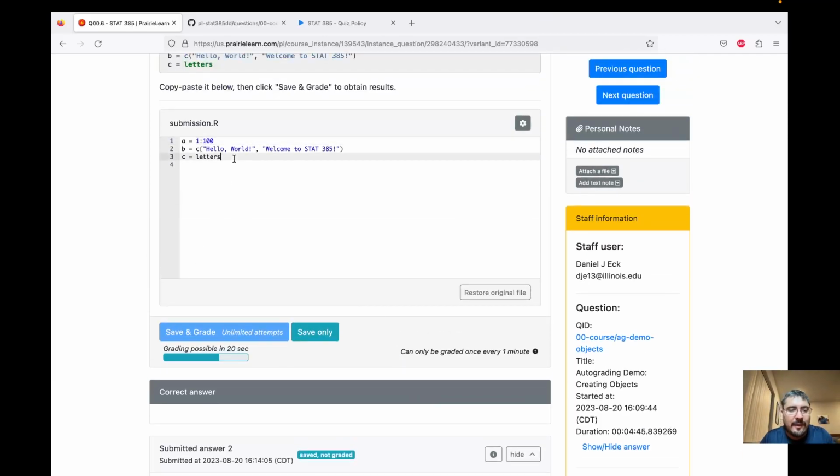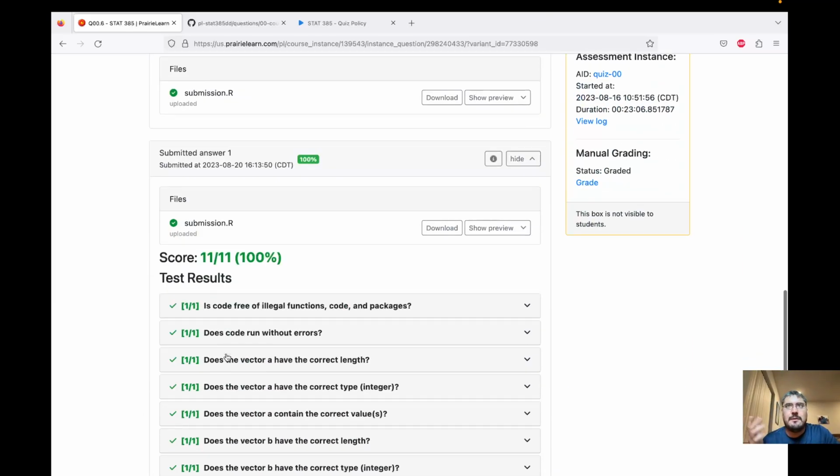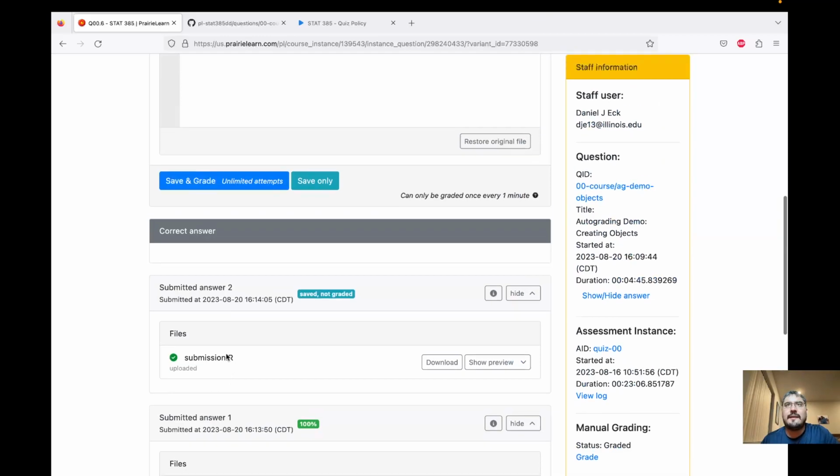Let's see what happens if I do this. Obviously when you do this, you're just going to do the right thing, get the points, and check the system. But here, let's see what happens if I do something slightly wrong.